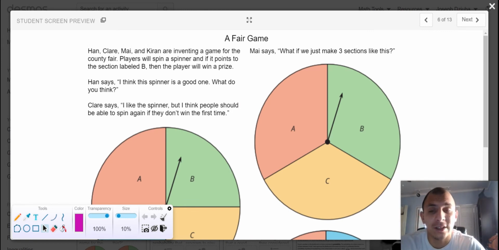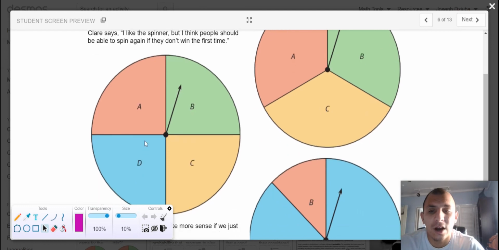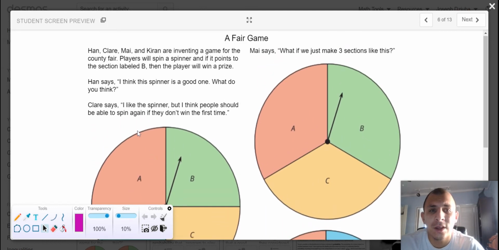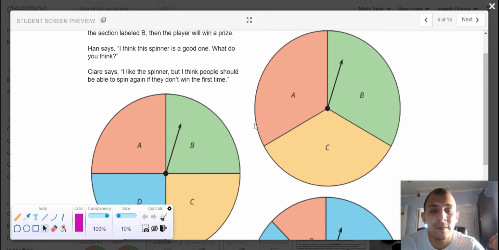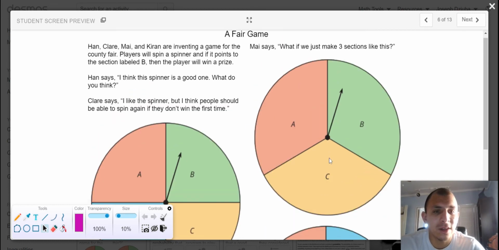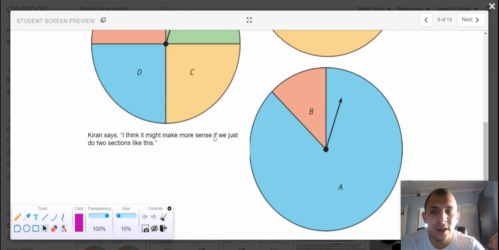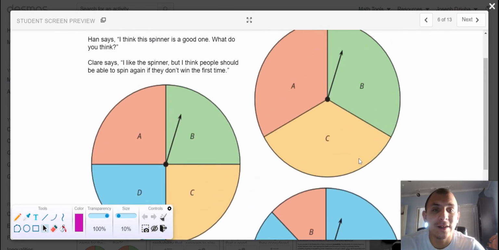which just brings us to our final activity for this unit. Han, Claire, Mai, and Kieran are inventing a game for the county fair. Players will spin a spinner, and if it points to the section labeled B, then the player will win a prize. Han says, I think this spinner is a good one. What do you think? Han creates a spinner with four sections. Claire says, I like the spinner, but I think people should be able to spin again if they don't win the first time. So Claire says, let's use Han's spinner, but we'll spin it twice. Mai says, what if we just make three sections like this? And Kieran says, I think it might make more sense if we just do two sections like this. I'd love to play Kieran's, as long as I win when it hits A.